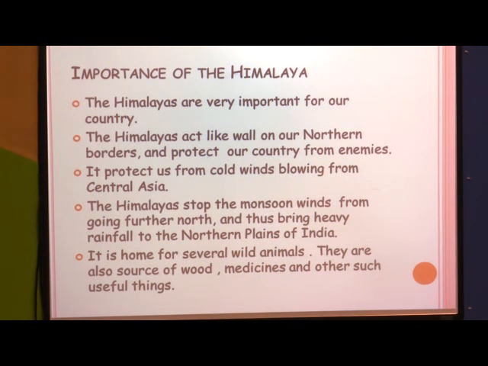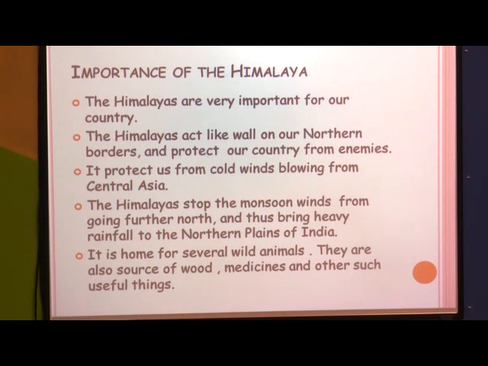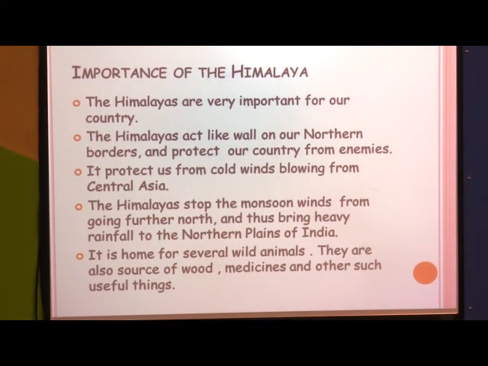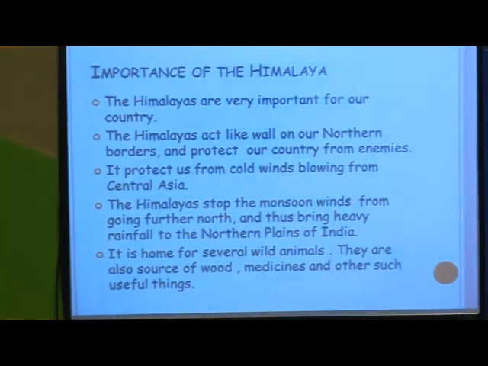We have neighbors like Pakistan, and China is also there, correct? There it is acting like a wall. If the Himalayas were not there, what would become of us? They could easily come into our country and destroy things. So it protects like a wall, and it also protects the country from cold winds blowing from Central Asia.